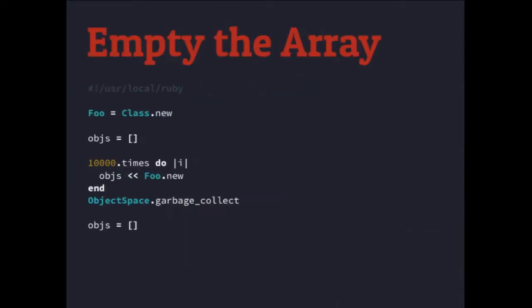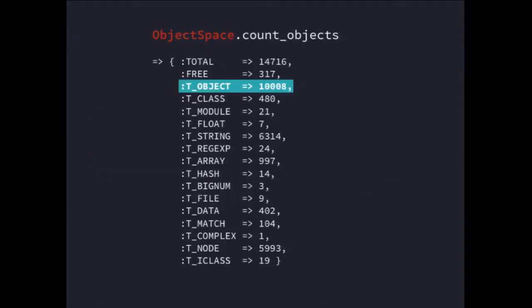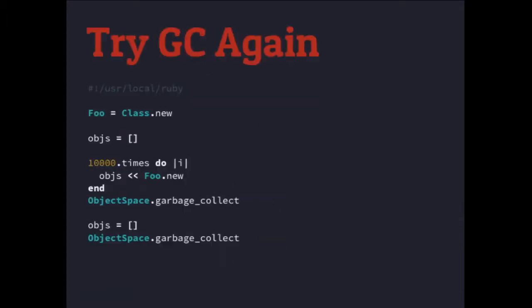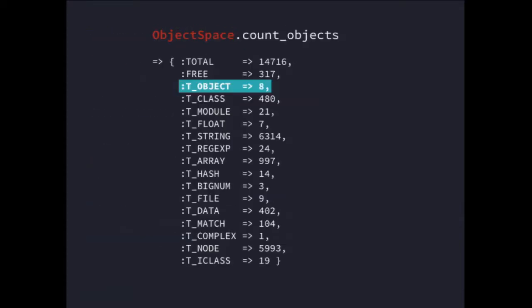So let's empty the array. Reset it back to 0. And I run it again without garbage collection first. I see those objects are still considered alive and reachable, so we haven't got anything. So let's run some garbage collection real quick and see what happens. Pretty much exactly what you expect. You lose all 10,000 of them. They're now available back through the process again.